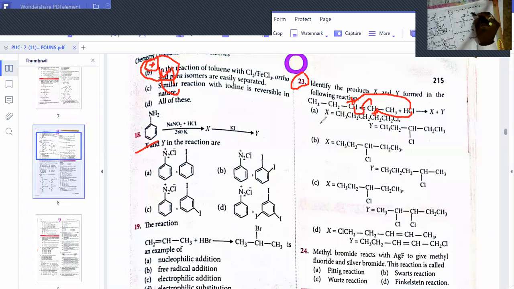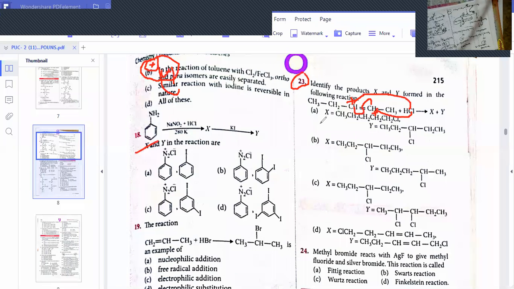Here H plus is attached to this carbon, and then on this carbon a positive charge comes. What is the carbocation here? A secondary carbocation is formed. Bromine is attached to this carbocation, then we will get the corresponding product, 3 bromo pentane. 3 bromo pentane is formed. Now in the other case, 2 bromo pentane is formed.